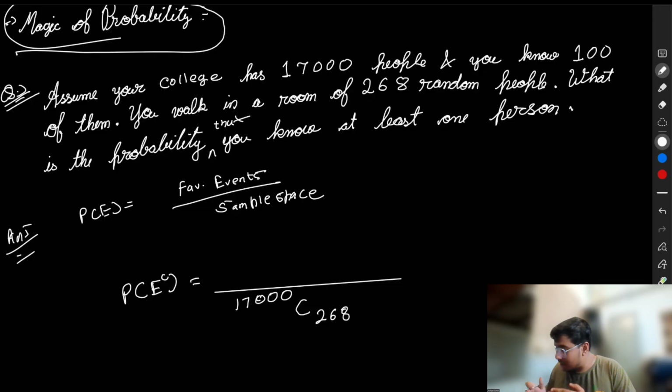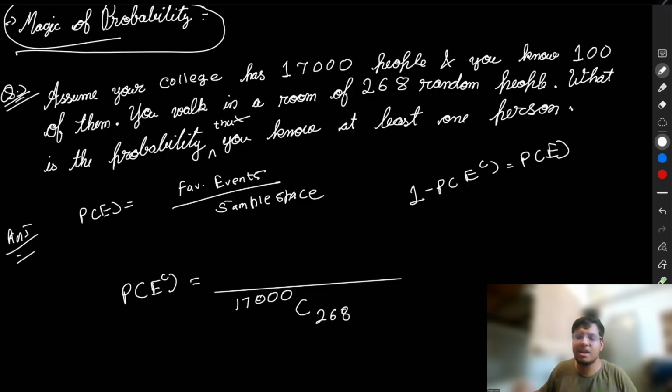Now, we are not going to find the probability of E because it is very difficult to find. Here, we are going to find the probability of E complement. And as we know, 1 minus the probability of E complement is equal to the probability of E. This is a very well-known theorem, right?